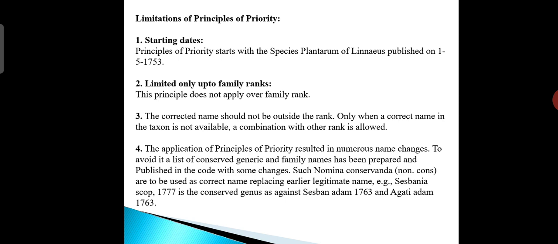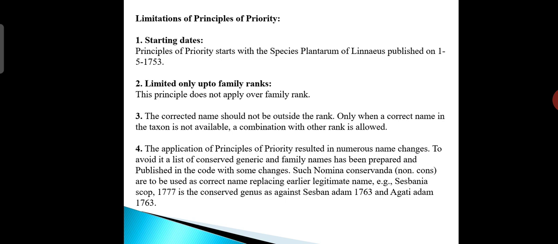So the application of the principle of priority resulted in numerous name changes. To avoid it, a list of conserved generic and family names has been prepared and published in the code.